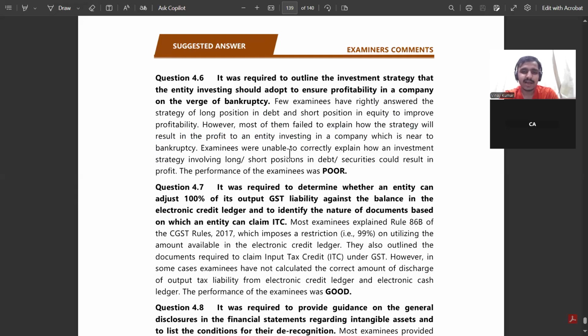Examinees were unable to correctly explain how an investment strategy involving long or short positions in debt or securities could result in profit. Because this type of question you do not get easily in the AFM paper or in the study material. So it was a test of your presentation and how you present your answer in case of bankruptcy, and how it will affect the profitability by going long and short on equity and debt.